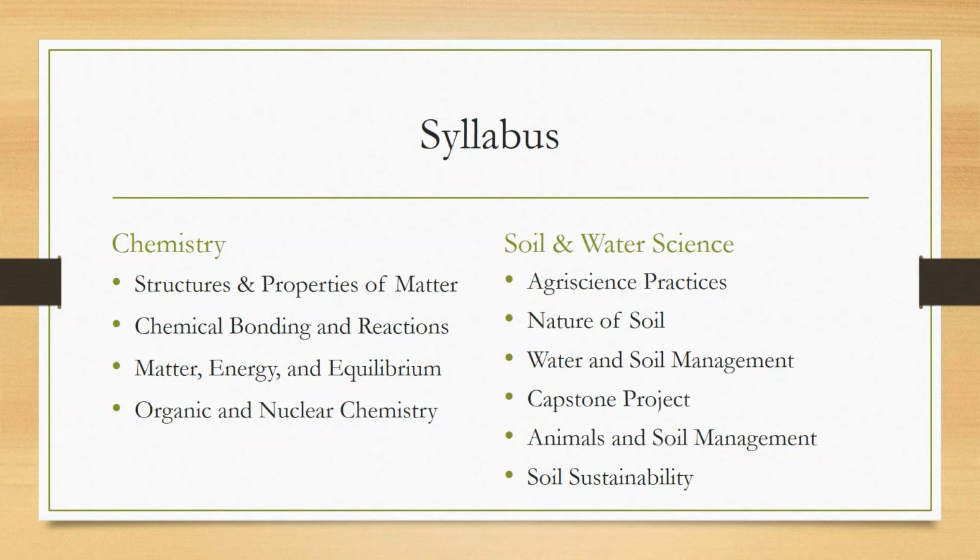Going over the units that we will cover, one thing that I do want to emphasize is that this course, even though we're looking at chemistry through the lens of agriculture and soil and water, we are still going to be covering the same materials that any other normal, non-agriculture chemistry class would cover. And so we're still looking at structures and properties of matter, chemical bonding and reactions, matter, energy, and equilibrium, organic and nuclear chemistry.